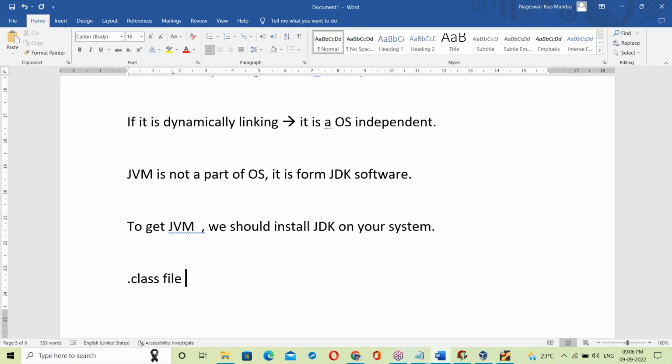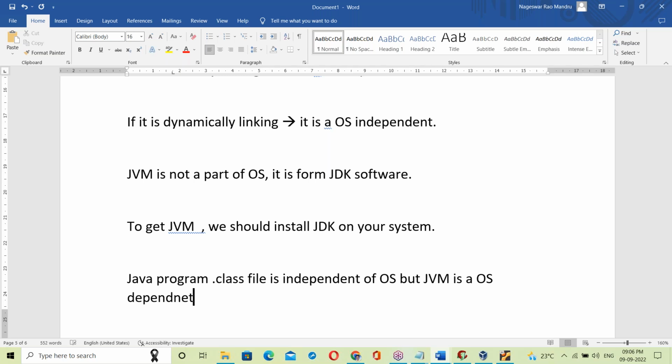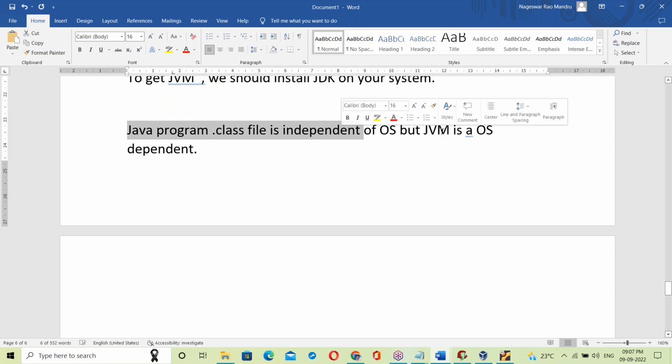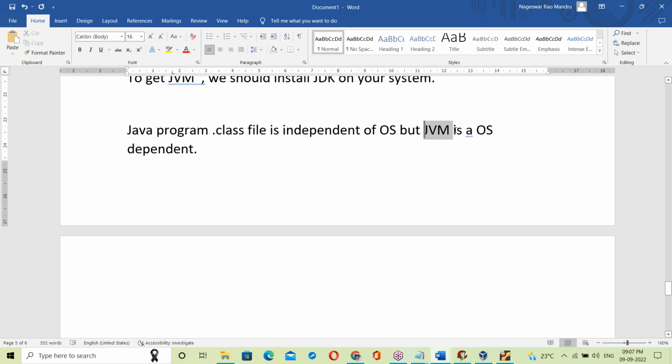See, the dot class file is independent of OS, but the JVM is OS dependent. The Java program is independent of platform, but JVM is OS dependent.